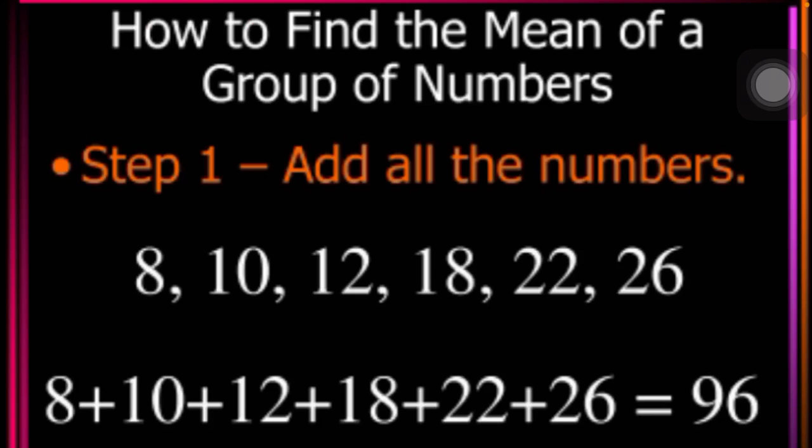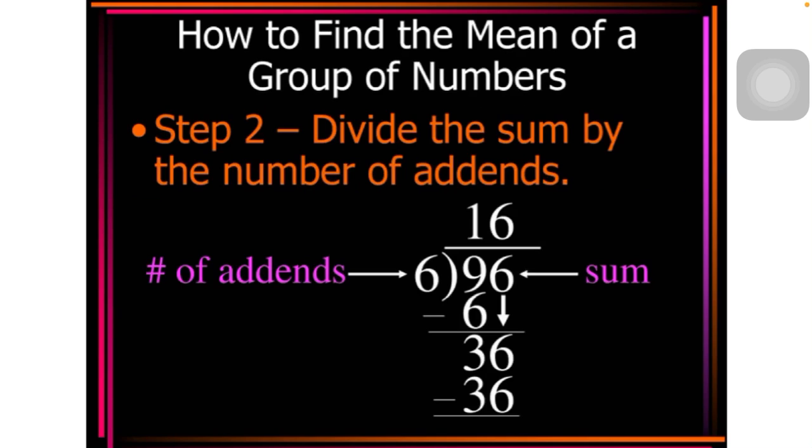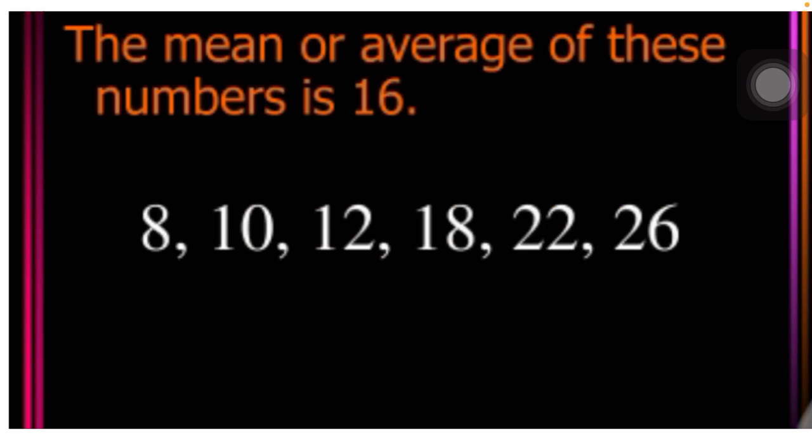So here you can see some numbers: 8, 10, 12, 18, 22 and 26. What is the first step? The first step is to add all the numbers. When you add all the numbers, you will get 96 here. Then the next step is to divide the sum by the number of addends. How many numbers do we have here? We have 6 numbers. So the sum, 96, will be divided by 6, and the mean will be 16.